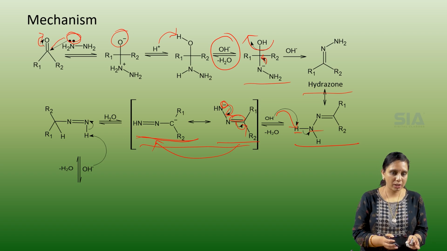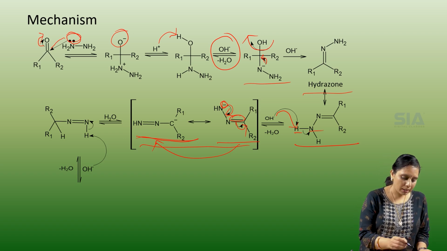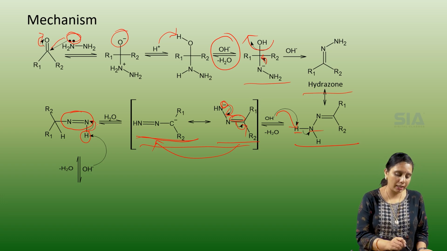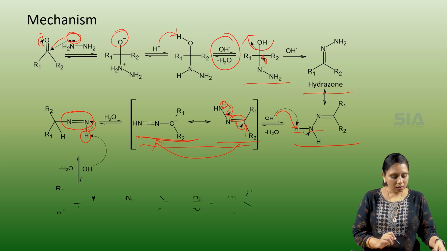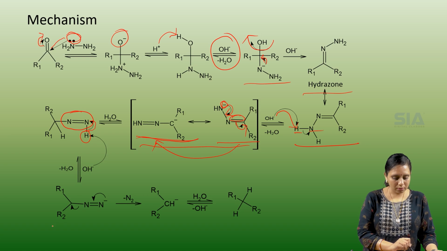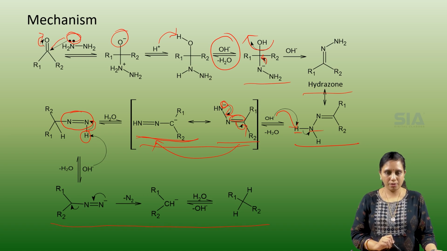In the presence of H2O, we get a double bond on nitrogen, and this hydrogen will be removed by transferring its bond pair of electrons to the nitrogen, and we get the final last few steps.